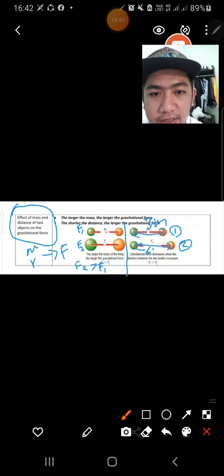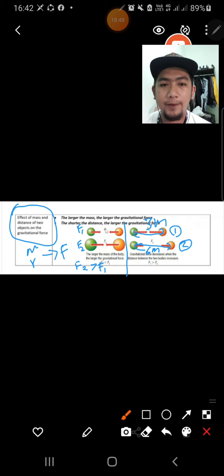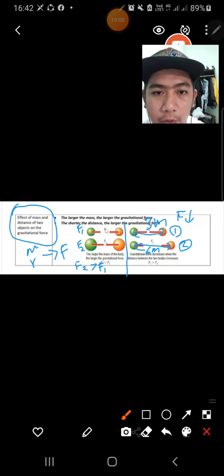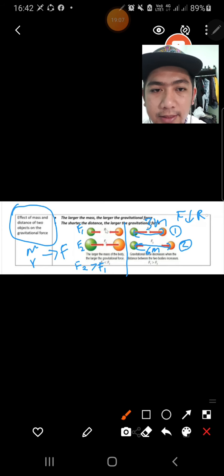Let's say here is 6 meter. So we can conclude gravitational force decreases. F will decrease when the distance between the two bodies is increased.